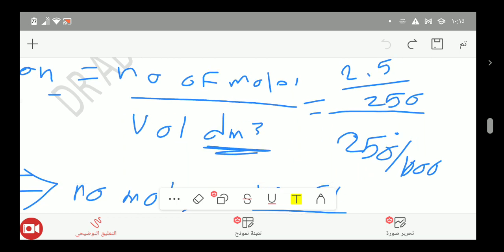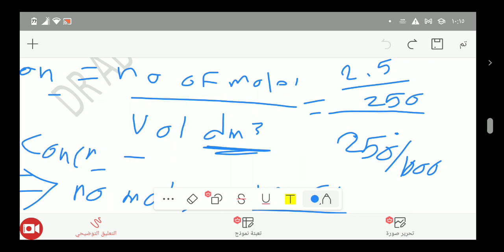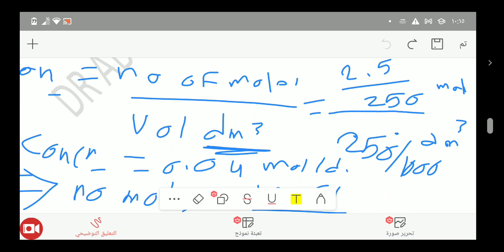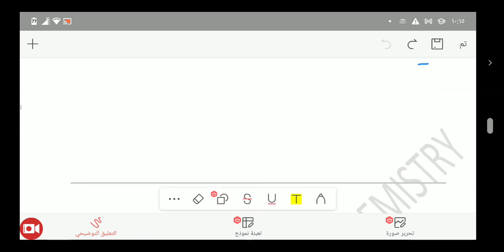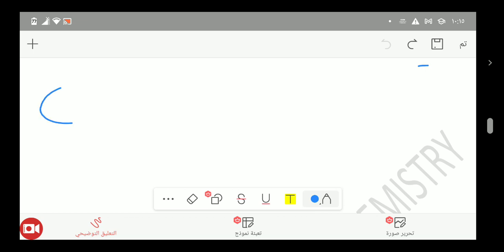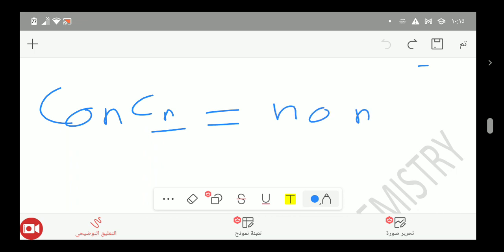I wrote it by this method so you can understand it. If you put it in your calculator, you can calculate the concentration, which equals 0.04 mole per decimeter cubed, because we have moles and we have decimeter cubed. So now we calculated the concentration, which equals the number of moles over the volume in cubic decimeter.